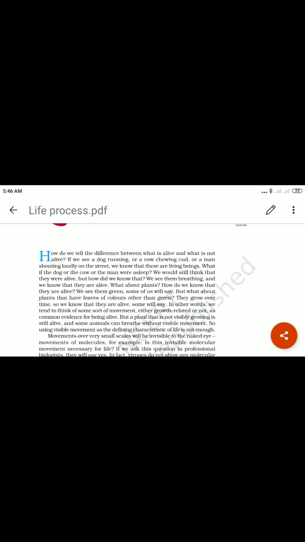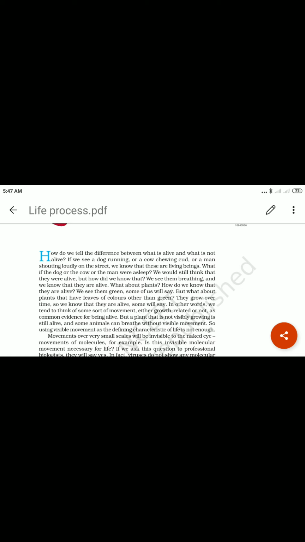Movement is one of the characteristics of living beings. Living beings easily move. In the second example, the cow is eating, taking in food, taking nutrition. That is another example of a living being.